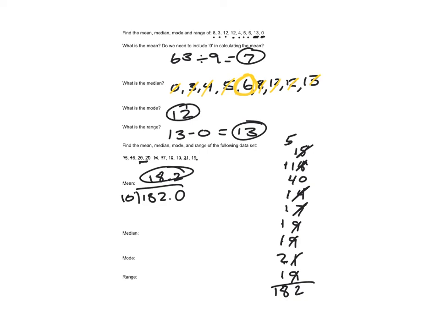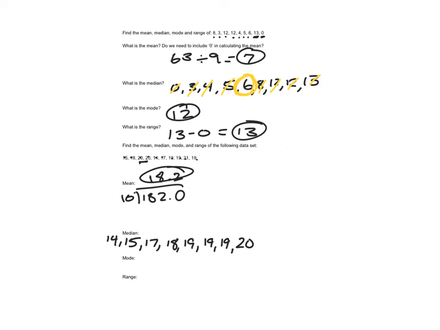Okay, the median, let's line them up. Our lowest is 14, 15, 17, 18, 19, 19. Let's erase some of this. 20, 20, 21, 3, 4, 5, 6, 7, 8, 9, 10.